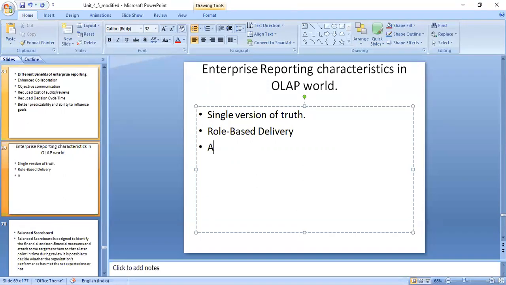Then the next one is anywhere, anytime, and the last one is any device access. By seeing the name itself you can understand what it means. You can access any of the reports anywhere, anytime, on any device. Like nowadays, when the pandemic situation has been created, people are working from home with the help of a laptop at any time. So that is what is called anywhere, anytime, any device.